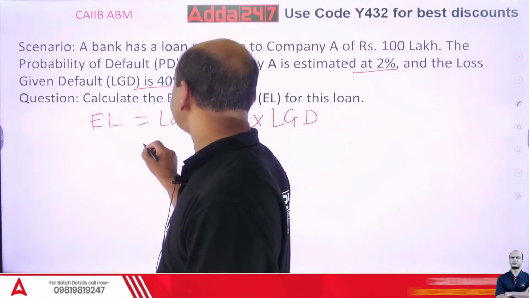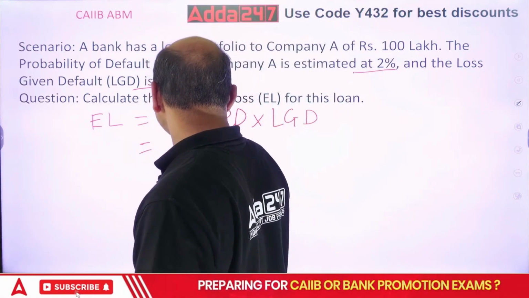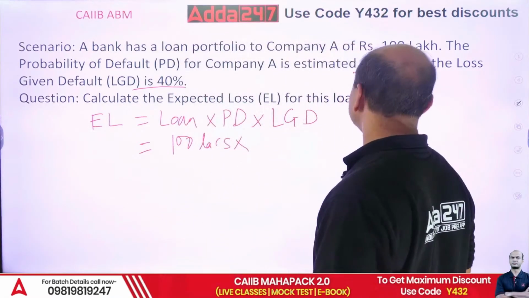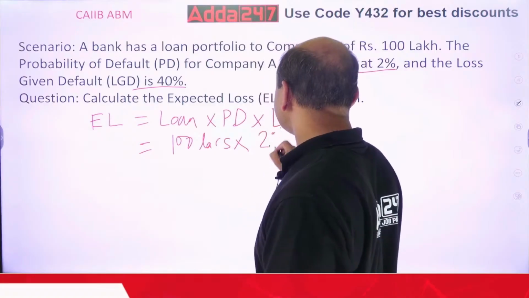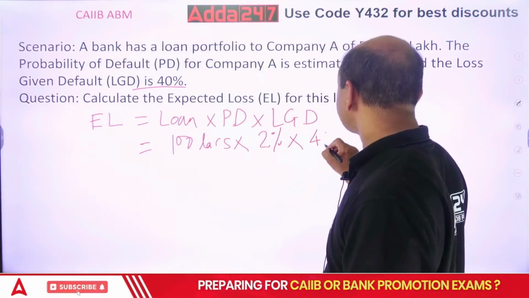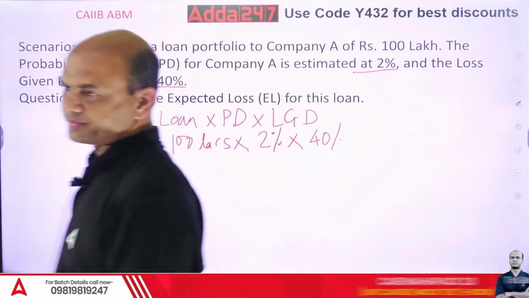So that is equal to what? The loan is 100 lakhs, into probability of default, which is 2%, into 40%. So calculate it.